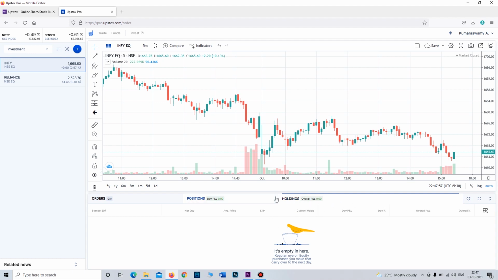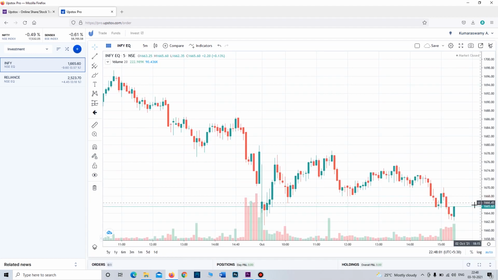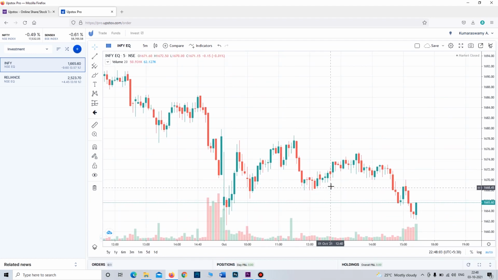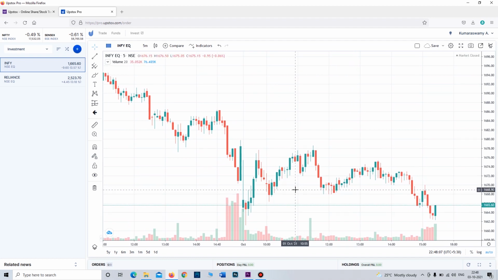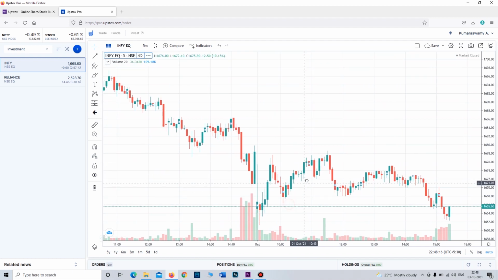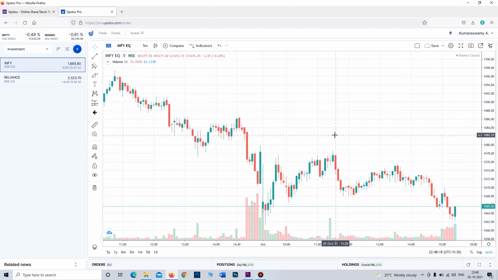Okay friends, in these holdings it will show you. We have to select good companies. For good companies, we have to check many aspects, fundamentals and company performance. Okay friends, this is very basic about how a demat account looks.